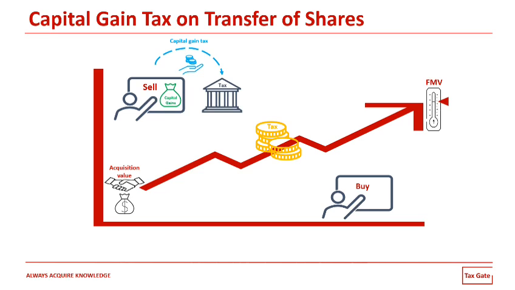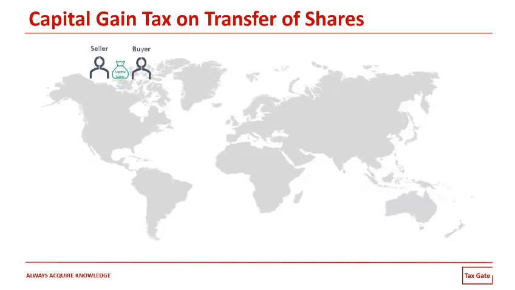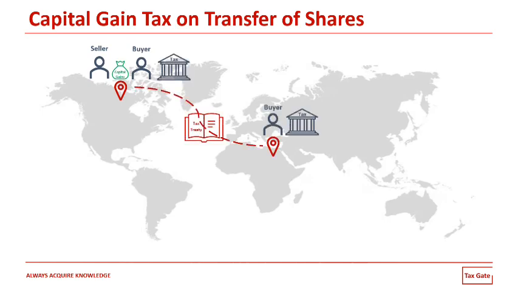Well, also it is important to differentiate between the capital gains derived by residents, as here local tax rules should apply, and the capital gains derived by non-residents, and here normally double tax avoidance treaty rules would apply, as the beneficiary would enjoy any tax relief under the tax treaty.